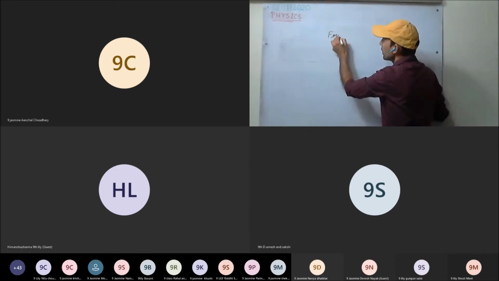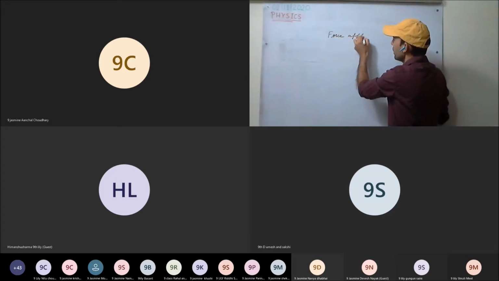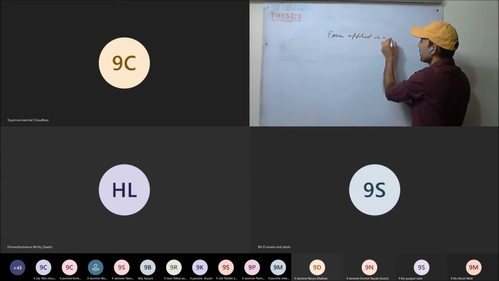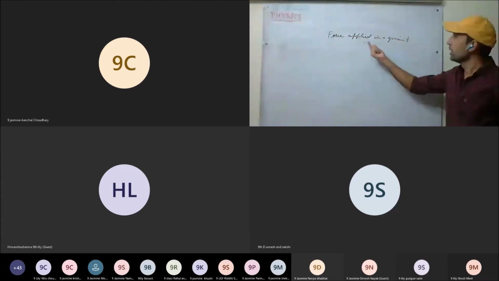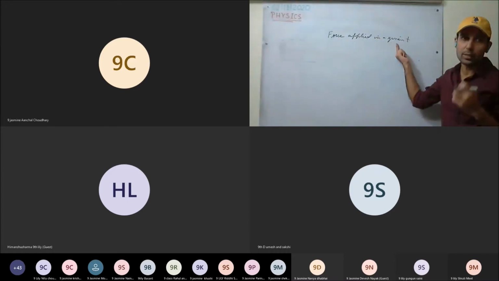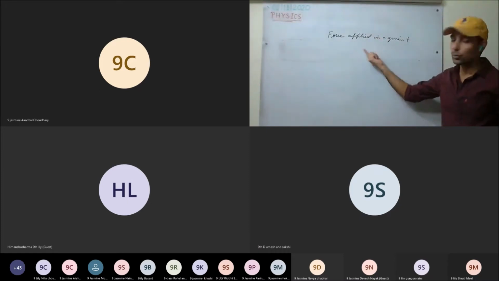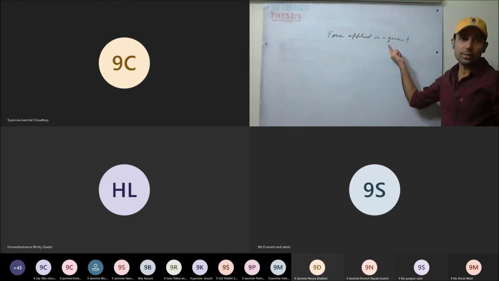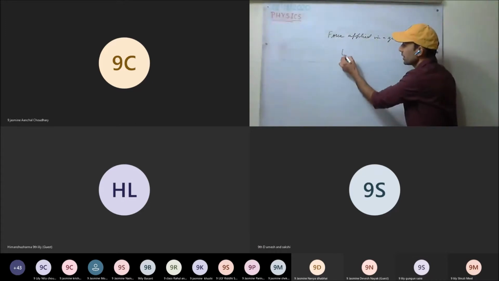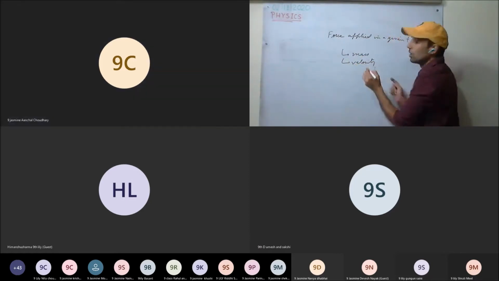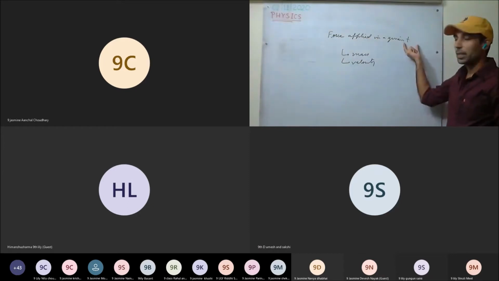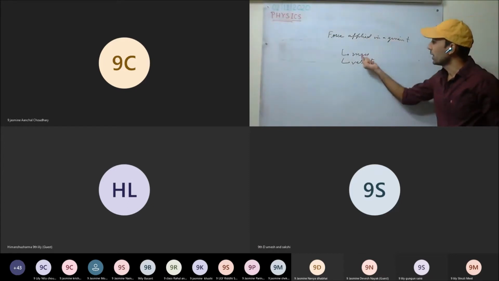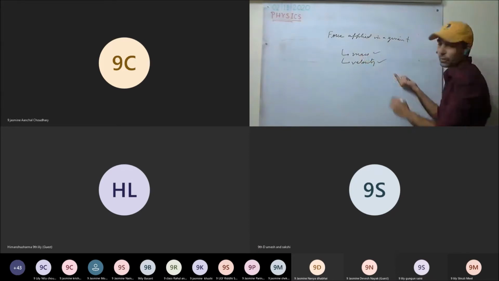So force applied in a given time. We are applying a force in a given time, the force required in a given time to stop the car, to stop the body. It depends on two quantities, that is mass and velocity. So to change the state of the body, a force is applied for some time, and that force depends on mass and velocity.